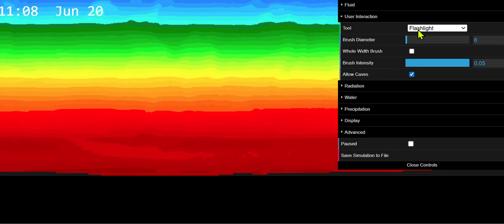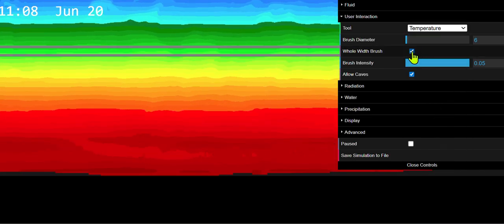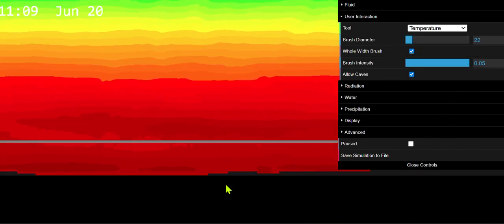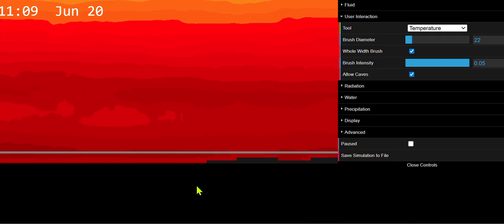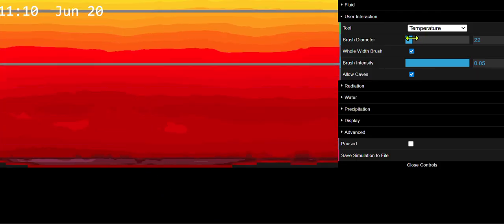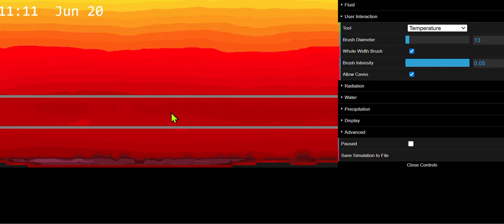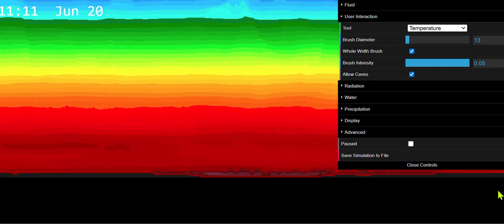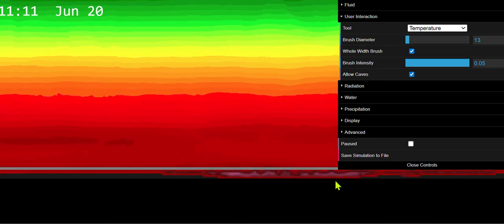If you want a boost, you can always heat up the layer of temperature that is closest to the bottom of the ground. It's quite cheeky, but it works. It just works. Heat it up, heat it up, heat it up.